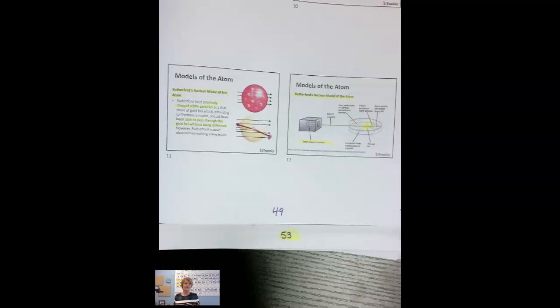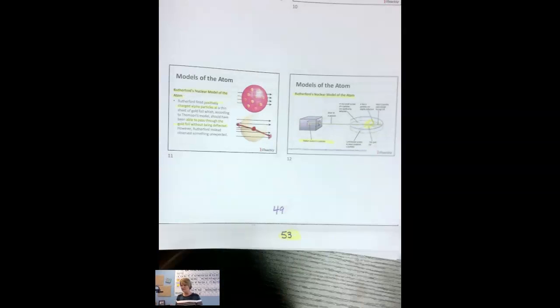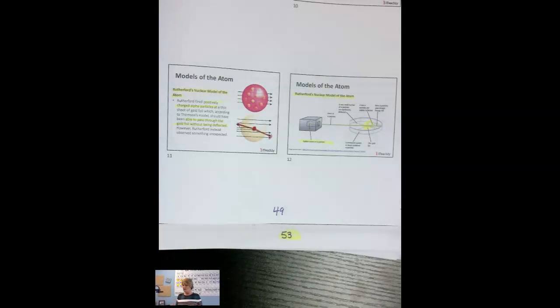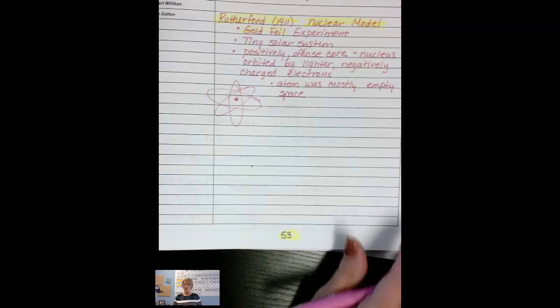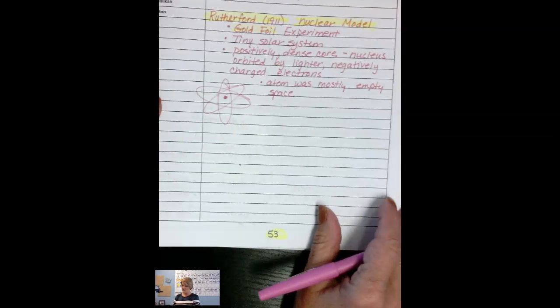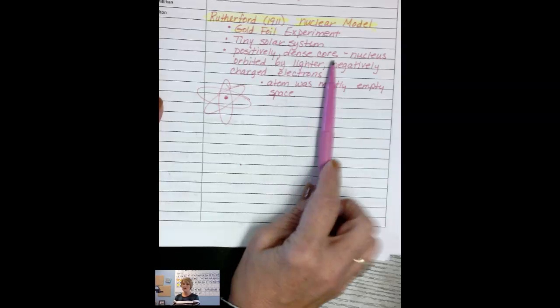And then there was like 100 or 1,000 or something that was deflected off. Okay. And so he knew, because there wasn't that many of them, that this spot, wherever they were being deflected, wasn't that large, but it was obviously hard enough, dense enough, that when those alpha particles hit it, it bounced them back. Okay. So what he was able to conclude from that was that there was a positively dense core.